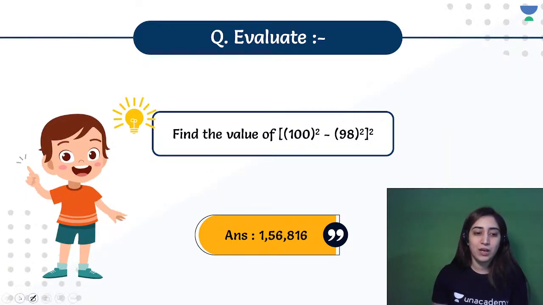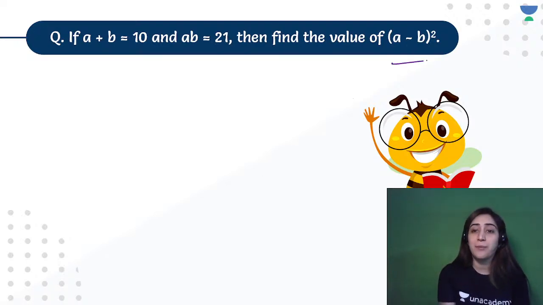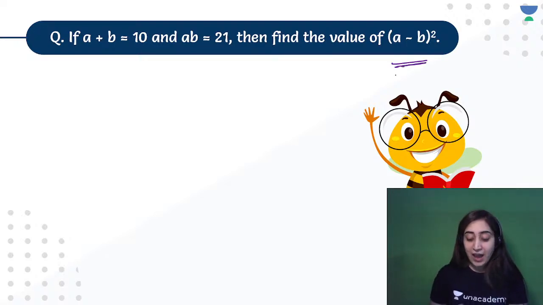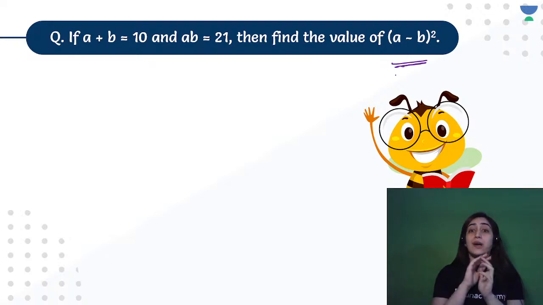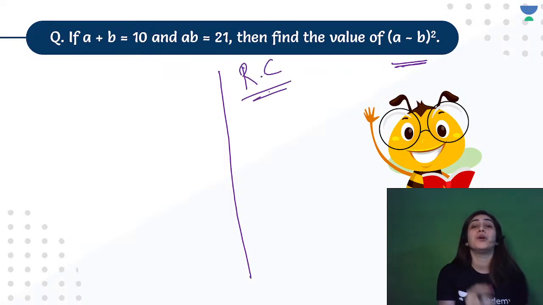Let's see what we have next. All right, so if a plus b is equal to 10 and ab is equal to 21, you need to find out the value of (a minus b) whole square. Let's see how many of you can do it. I explained this type of question in the last class as well, how to move towards the question. In case you don't understand how to move towards the question, or you have not tried it, go to the rough column and find out what they are asking. So here I'm doing what you have to do in the rough column to understand what the question is saying.